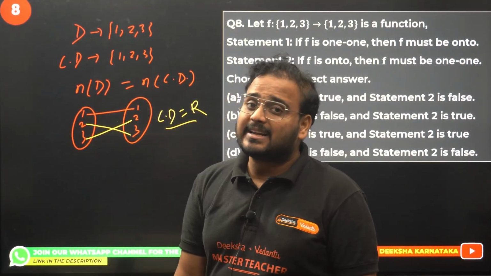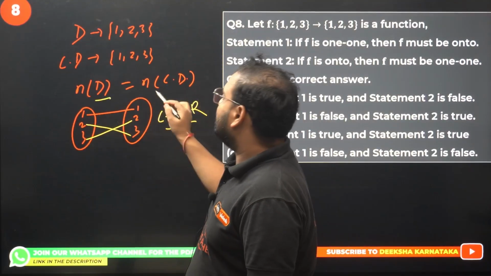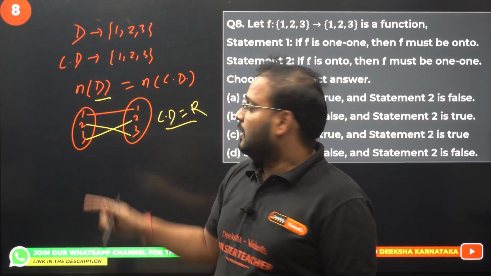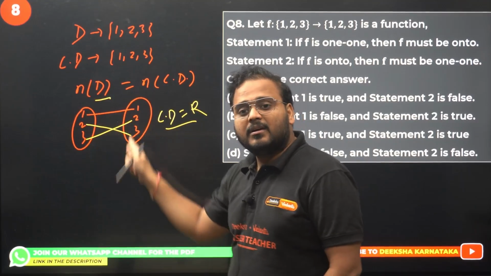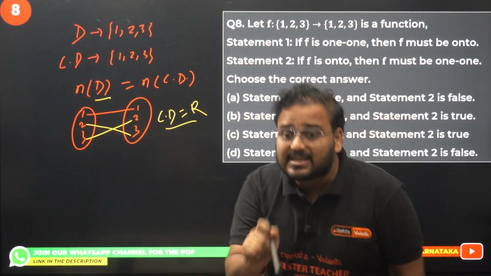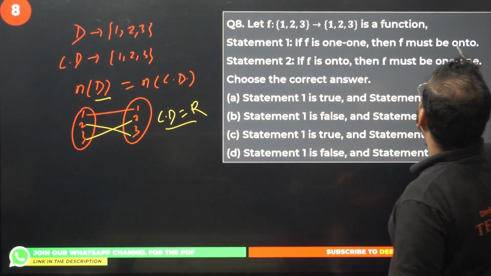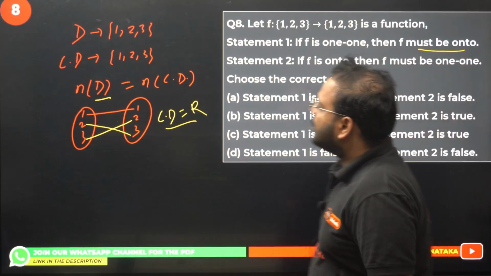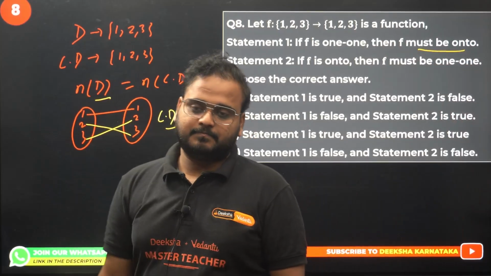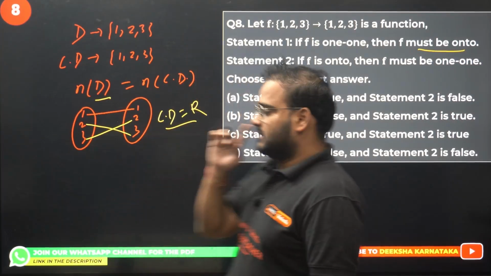What will happen in that case? Since the number of elements in the domain and codomain are equal, because of the 1-1 nature of mapping, none of the elements in the codomain set will be left out, hence it is onto. Okay, statement 1 is true then. Statement 1 is true. Reverse.